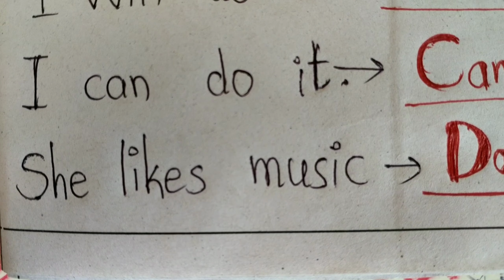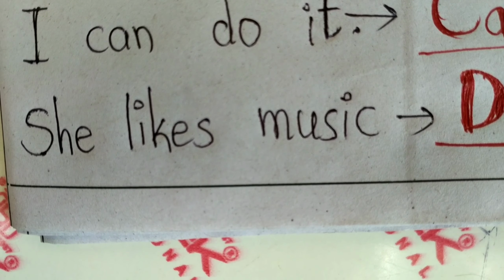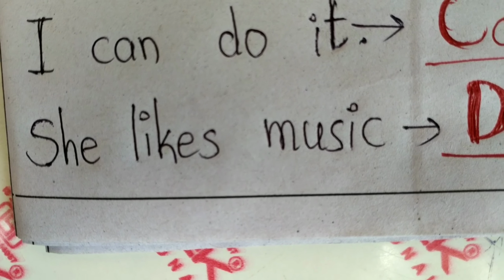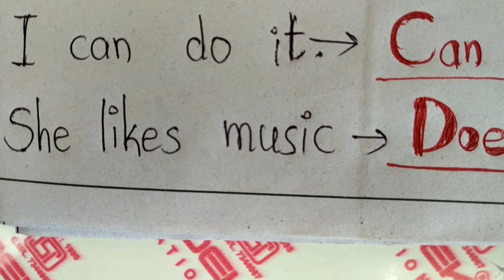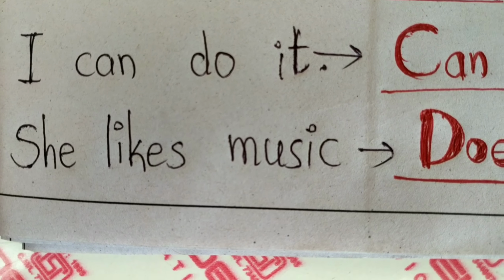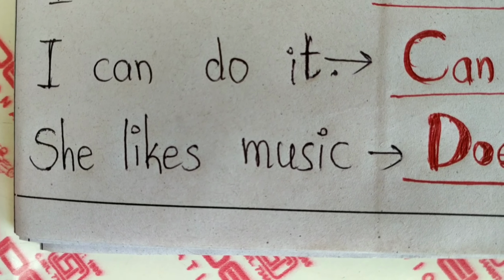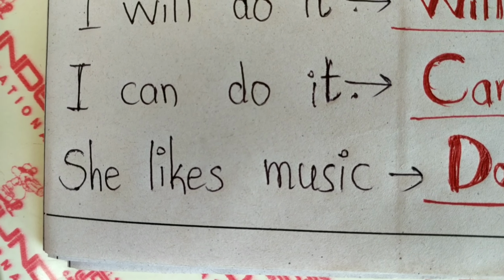Just like that, we see one more. She likes music. Likes means V1 followed by s form, since it is simple present tense. When there is likes, the question should begin with does, and in this likes word the s should be removed.